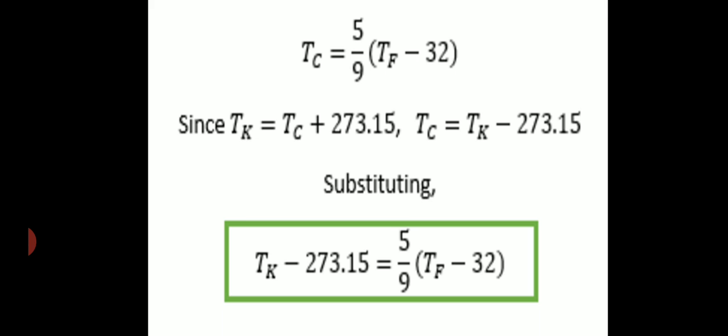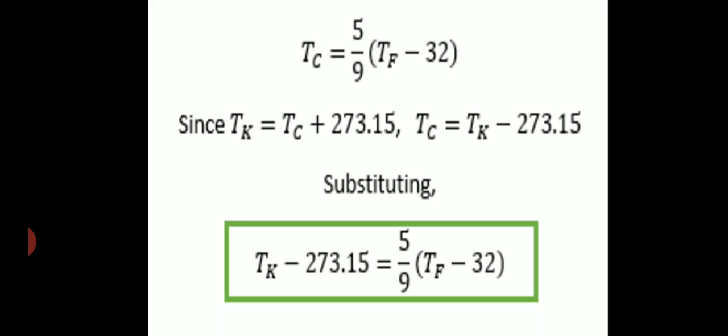Now let us see the last topic of this chapter, that the temperature can be measured in three different scales. That is the centigrade or the Celsius scale, the second one is the Kelvin scale, and the third one is the Fahrenheit scale. Celsius scale is the normal scale which we are using in day-to-day life. The Fahrenheit scale is called the medical scale which is used by the doctors, and the Kelvin scale is called the scientific or the standard scale which is used by scientists.